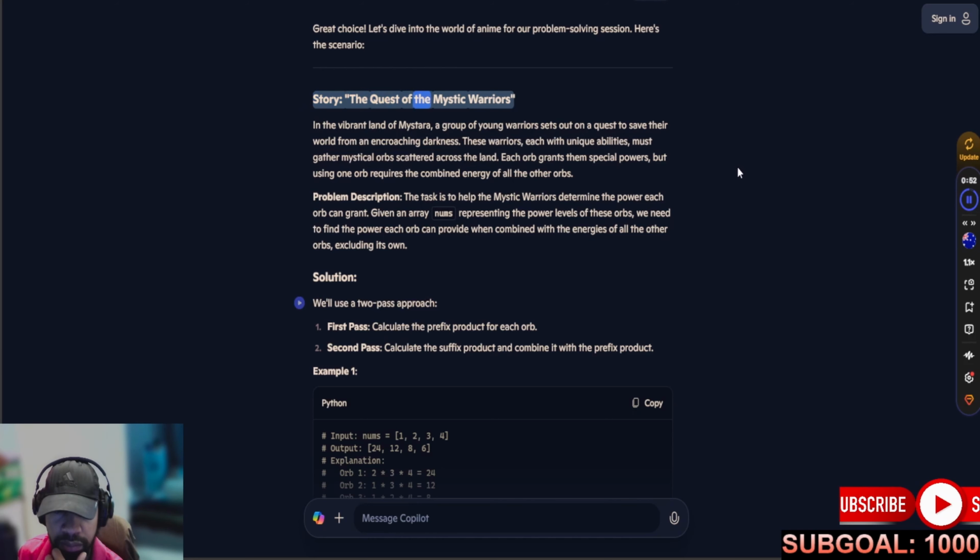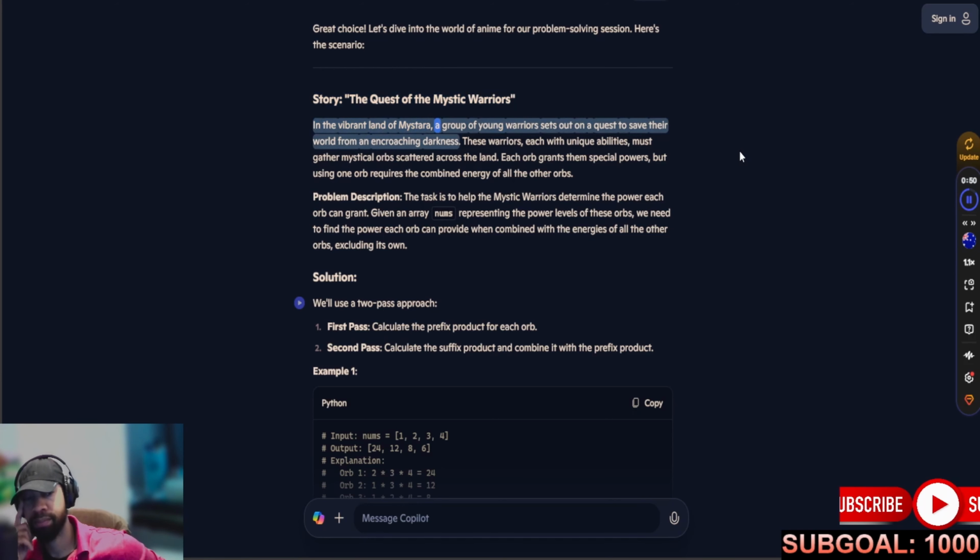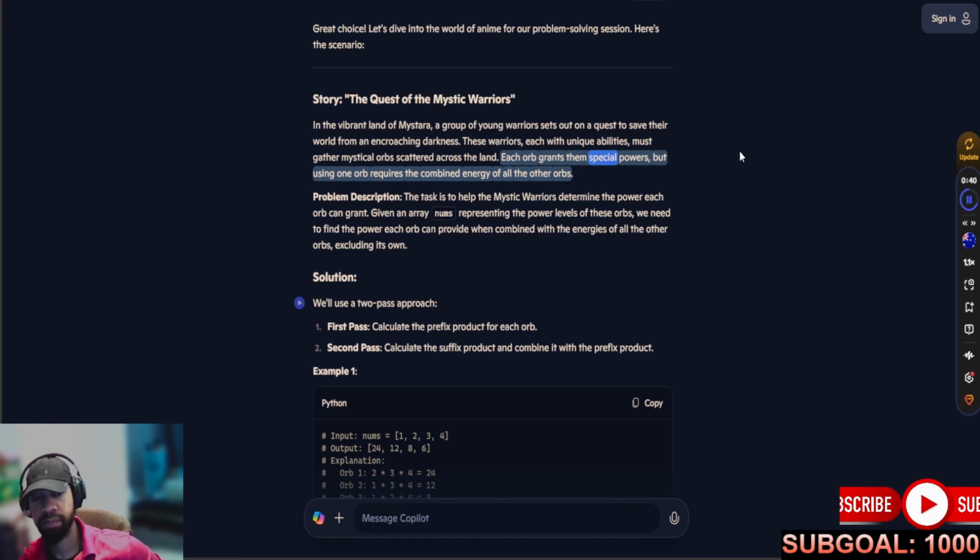Story: The Quest of the Mystic Warriors. In the vibrant land of Mystara, a group of young warriors sets out on a quest to save their world from an encroaching darkness. These warriors, each with unique abilities, must gather mystical orbs scattered across the land. Each orb grants them special powers, but using one orb requires the combined energy of all the other orbs.